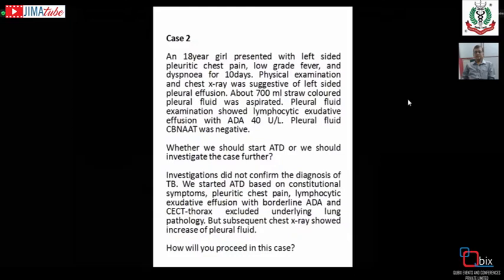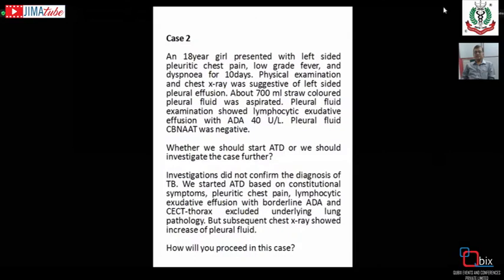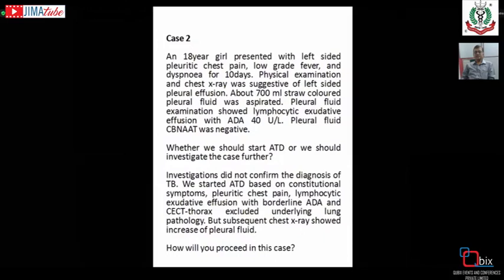Even in pulmonary tuberculosis, CBNAAT is negative in 20 to 30% of cases. So our primary aim is to confirm the diagnosis microbiologically by isolating the acid-fast bacilli, or by culture, or sometimes the molecular diagnostic test. But when those are not possible, and when clinically we can exclude other causes of effusion, then we can start on a clinical basis as clinically diagnosed extrapulmonary tuberculosis.